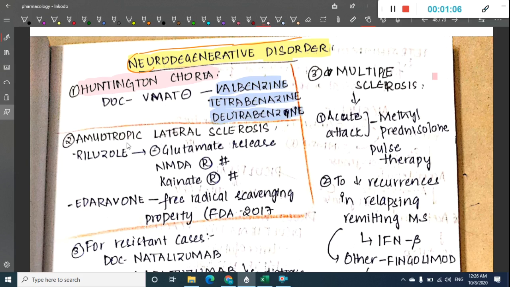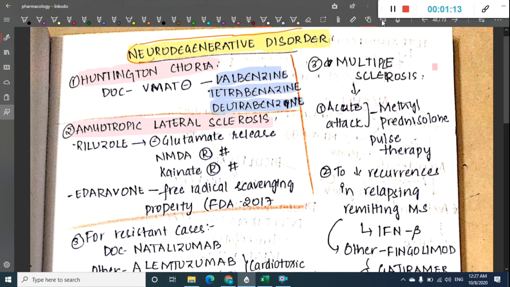The second disorder is amyotrophic lateral sclerosis. In this disorder, the drugs include riluzole. Riluzole inhibits glutamate release; it is an NMDA receptor blocker. The second drug is edaravone. Edaravone has free radical scavenging property, and was recently approved by the FDA in 2017. This is amyotrophic lateral sclerosis.